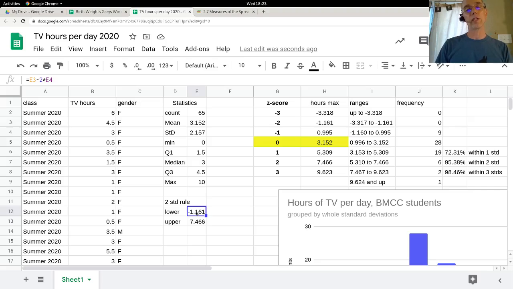Because you can't watch negative TV. But at least one person, there's a max of 10. Somebody said they watch 10 hours per day, and our upper rule for the standard deviation for outliers is 7.46. So if I were to sort this data, I could find other outliers. So we have 2 ways to find outliers, using the interquartile range or using the STD rule.